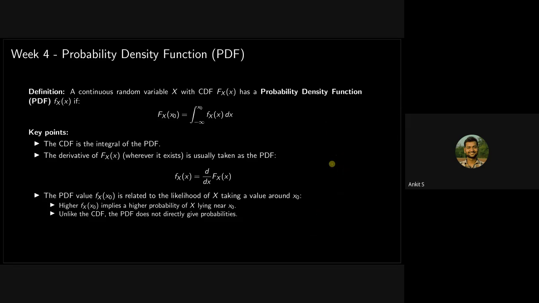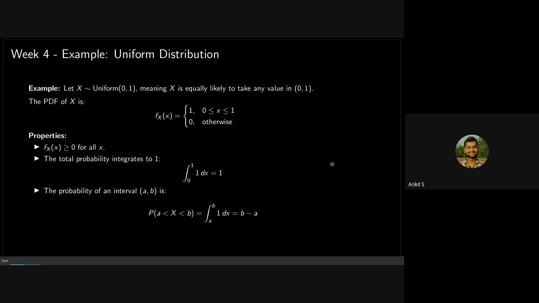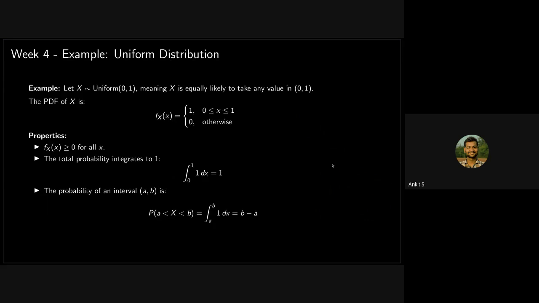Now we have an example of a continuous uniform distribution, that is, between 0 and 1. This is the simplest of all uniform continuous distributions. So let's try to draw it. It's between 0 and 1. Its height will also be equal to 1, so that the total area will be equal to 1.